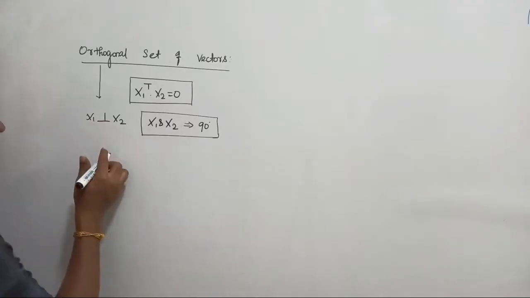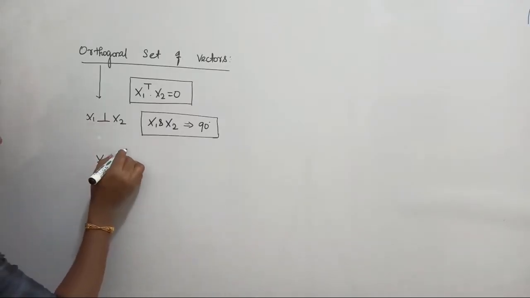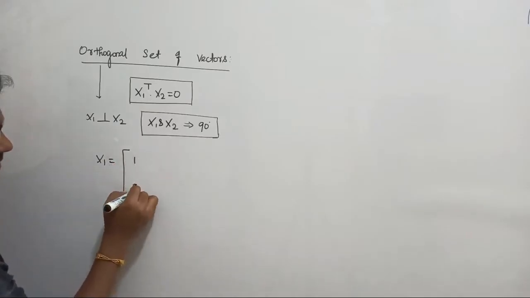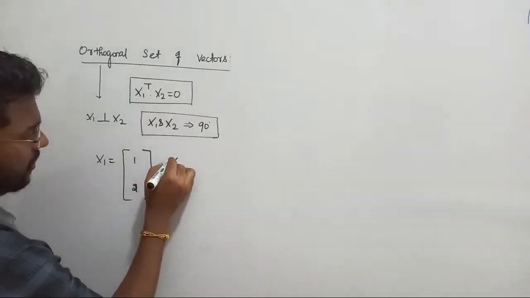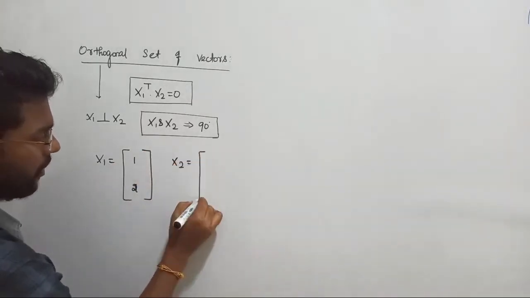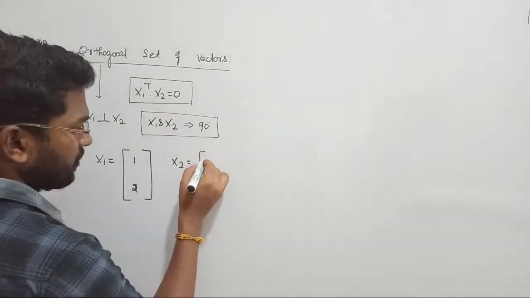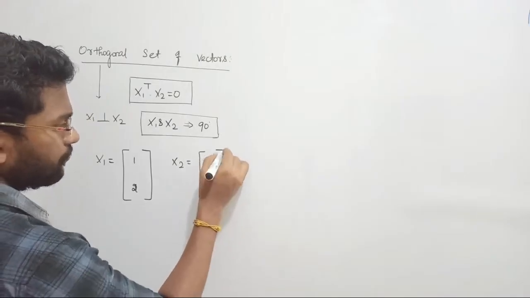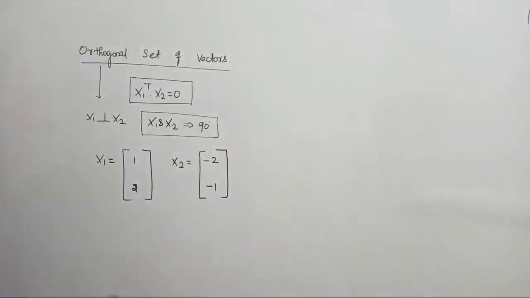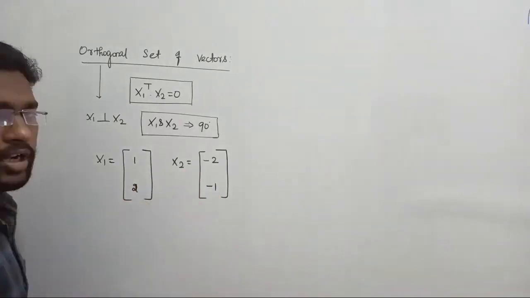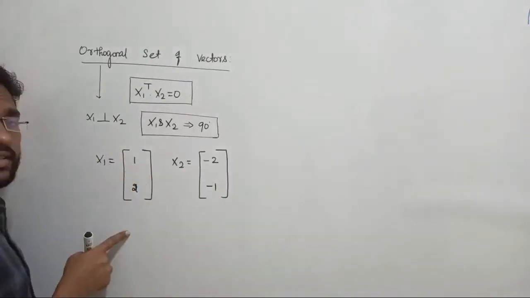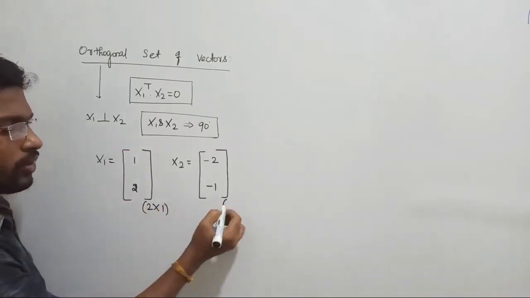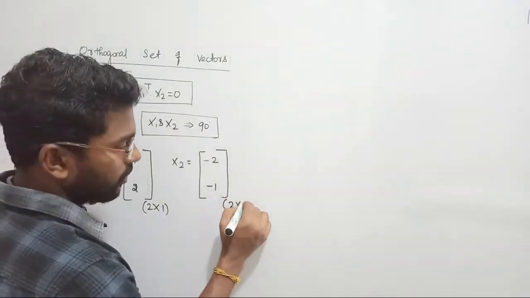Now let us take an example. Let us consider x1 defined as 1, 2. Now let us consider x2, defined as minus 2, minus 1. Now let me multiply them. Before doing the multiplication, what is the order of this matrix? 2 rows, only one column, so 2 cross 1. What about the other one? That is also 2 cross 1.